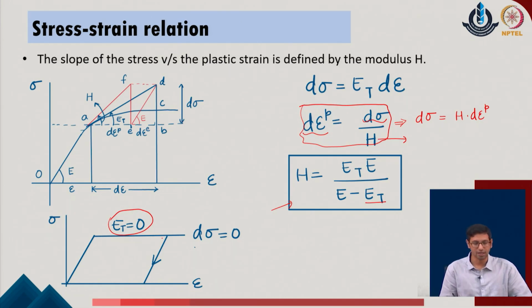Whereas, what we realize is that once the system is subjected to a perfectly plastic state, any stress increment in the system is absent. So, ideally it is the d sigma which is absent. Whatever deformation the system is undergoing is purely plastic. At any point the system will just come down to the original condition, and the overall strain which the system has obtained for those changes can be simply defined as the plastic strain of the system.